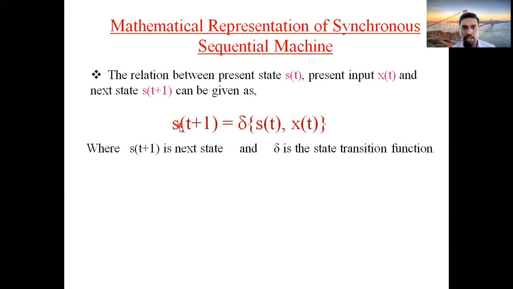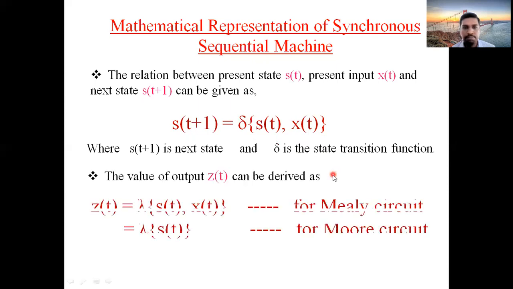Okay, the next state of the flip-flop is equal to delta of present state S of t comma present input X of t. So delta is called the state transition function. Next, how can you represent Z of t? The output Z of t of this particular sequential machine is derived as Z of t equals lambda of S of t comma X of t. This is the condition when you prefer a Mealy circuit.